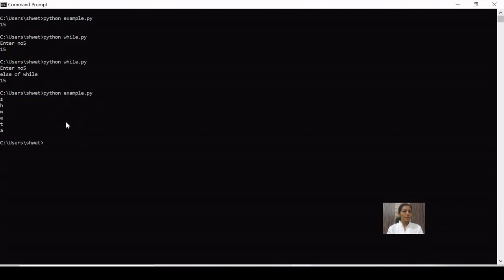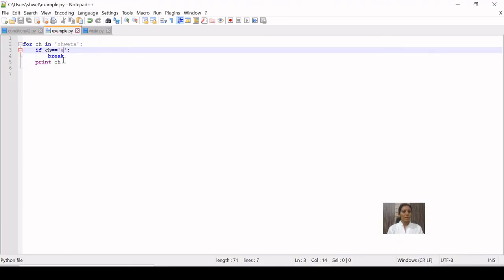Before, it was printing all the characters of the string, SHWETA, but now it will print SHW. Let us see. Because as soon as it finds e, it will break, and further iterations are not executed. So that is the effect of break.